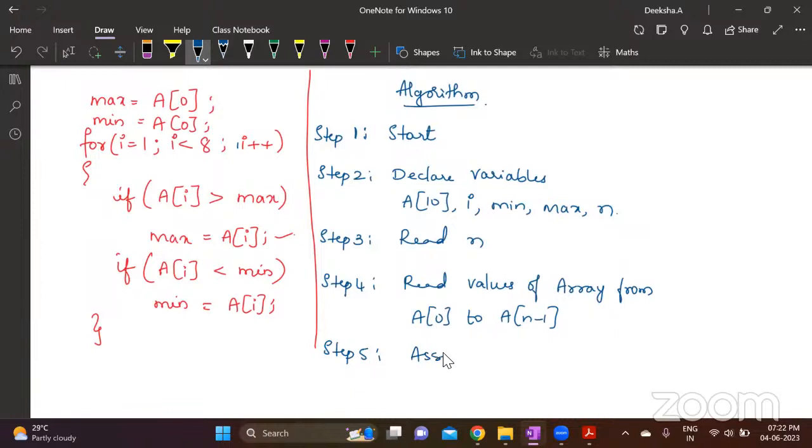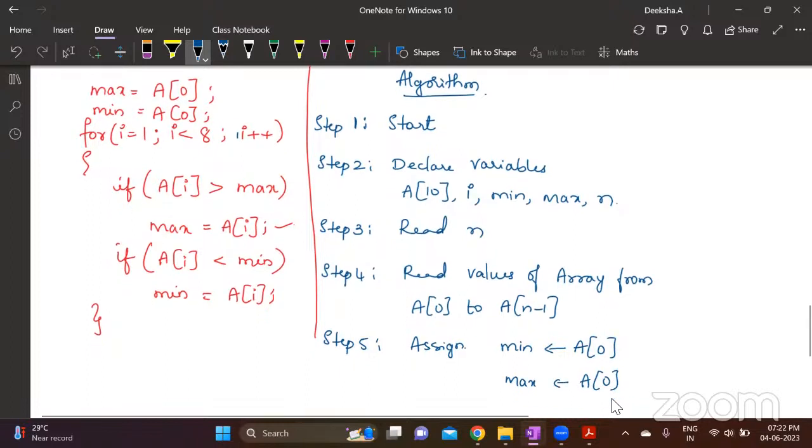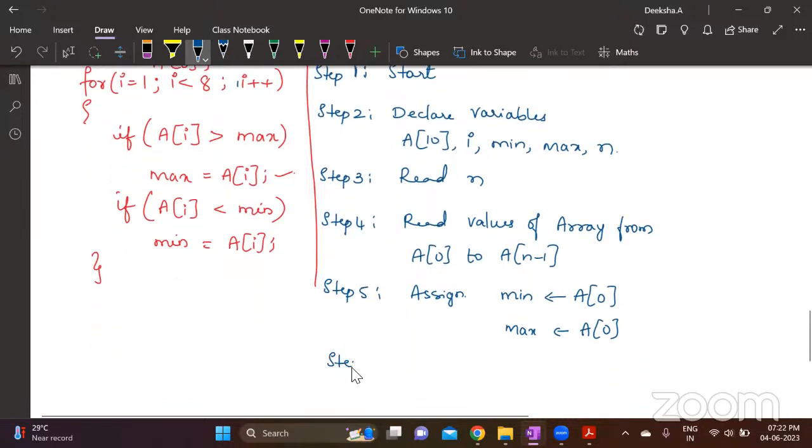Assign min. We usually don't use the equal to sign. We write like this: A0 value assigned to minimum and A0 value assigned to maximum also. This is step 5. Next is step 6.